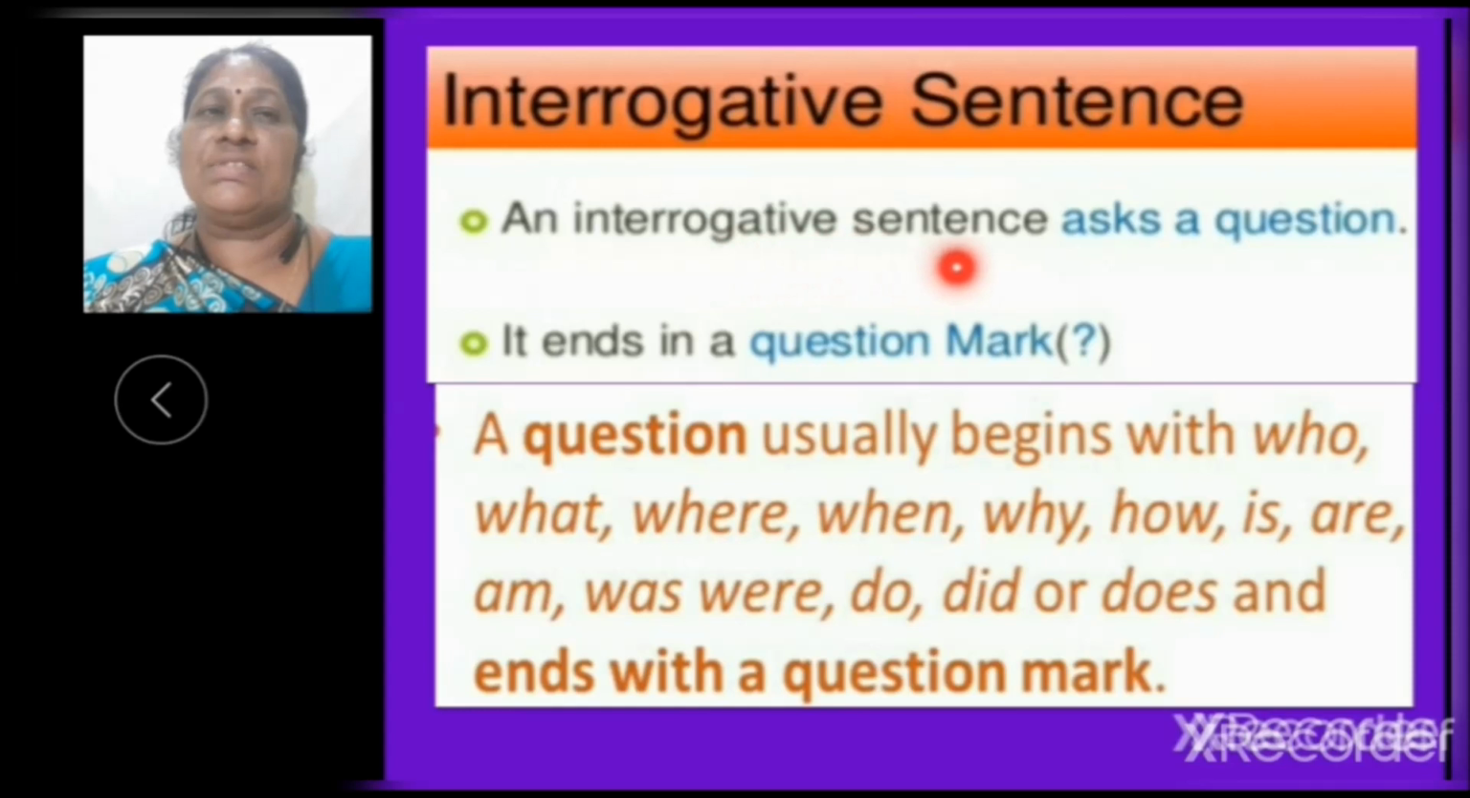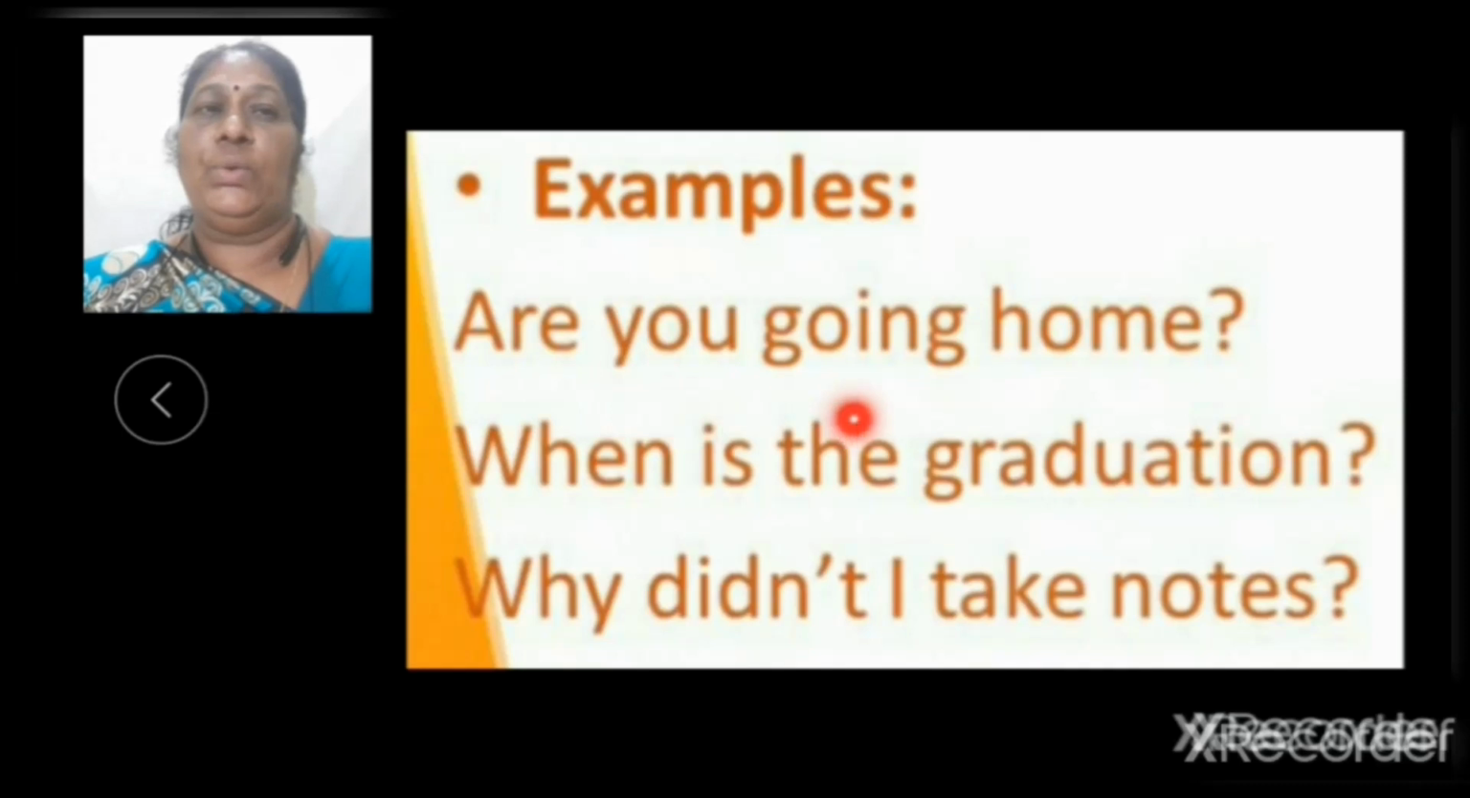Now, interrogative sentence. An interrogative sentence asks a question. Question sentences are called interrogative sentences. It ends in a question mark. A question usually begins with who, what, where, when, why, how, is, are, am, was, were, do, did or does, and ends with a question mark. For example, are you going home? When is the graduation? Why didn't I take notes?